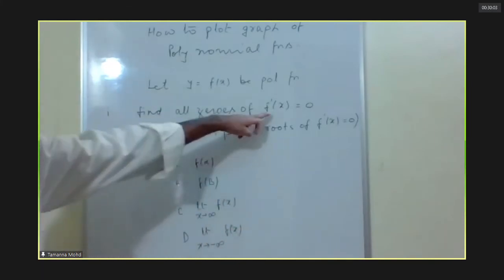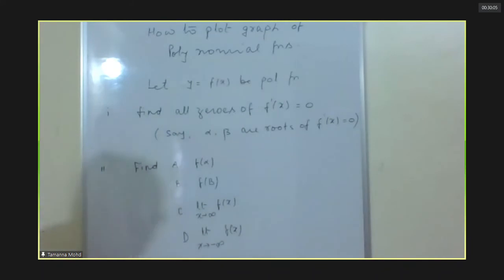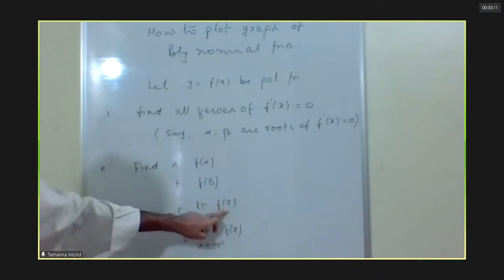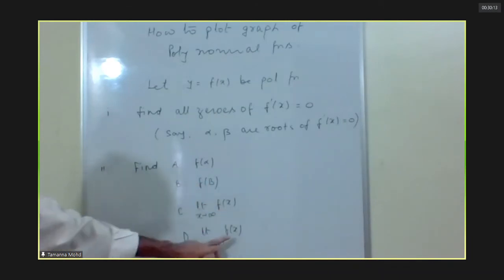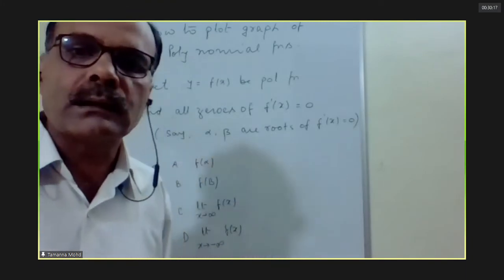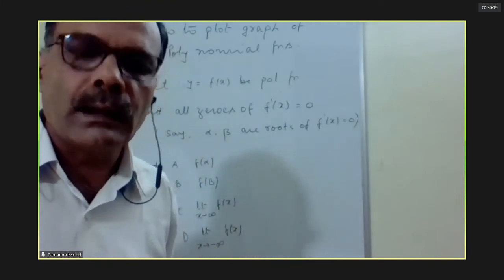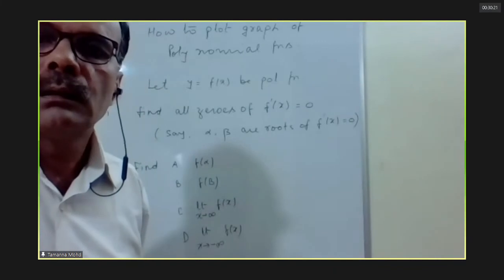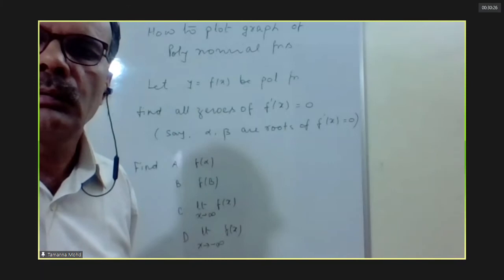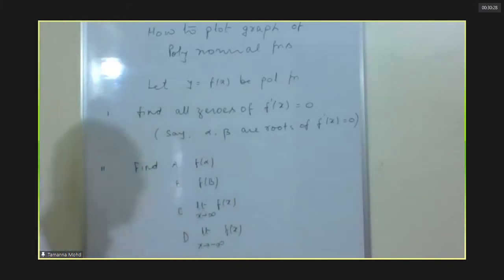After finding the zeros of f prime x equal to 0, you can easily find the value of the function at alpha, at beta, the limiting value of the function at infinity, and the limiting value of the function at minus infinity, because at infinity and minus infinity we can't find a value.